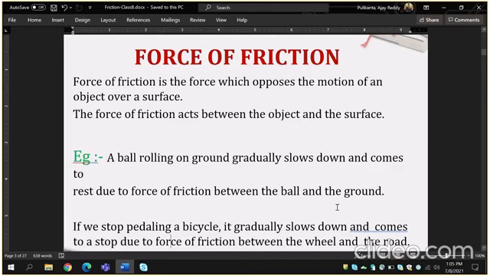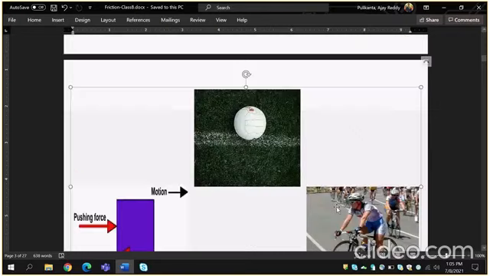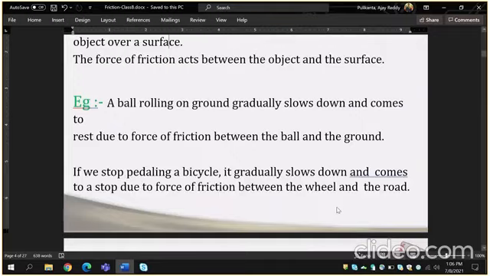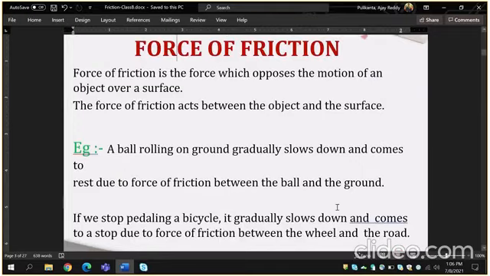What is friction? Friction opposes the relative motion between two surfaces in contact. It acts on both the surfaces.